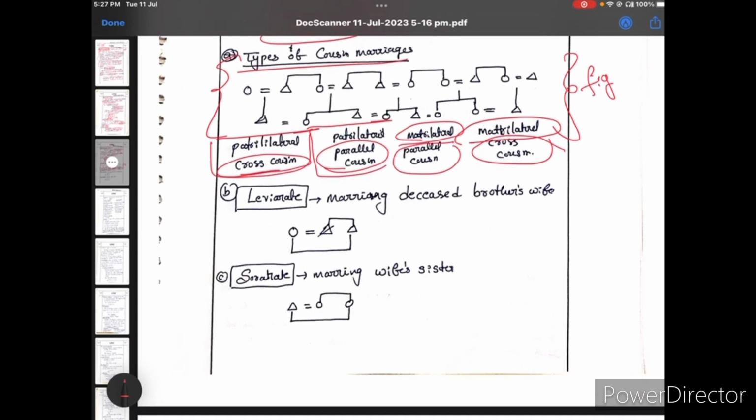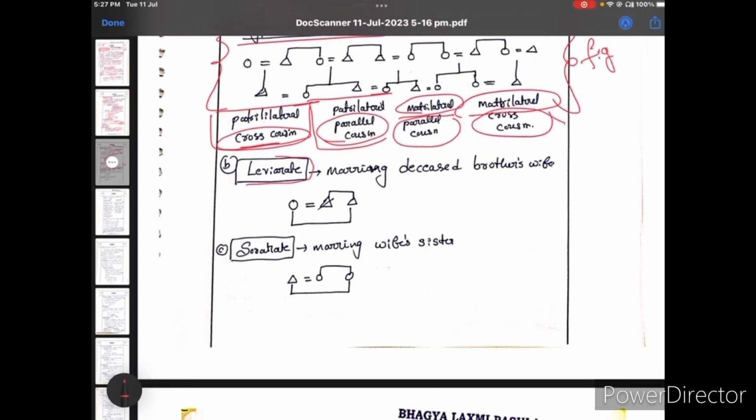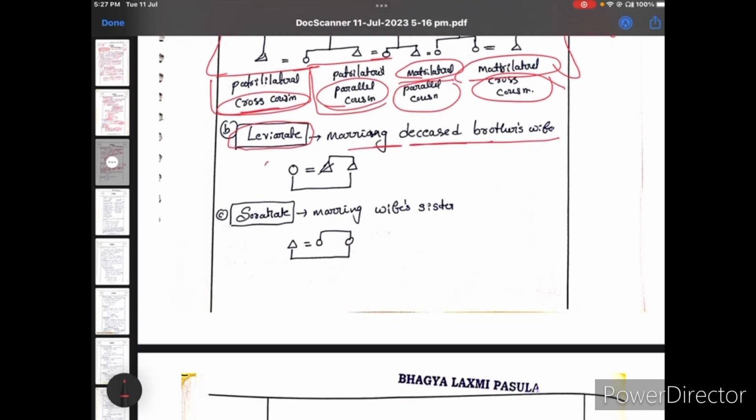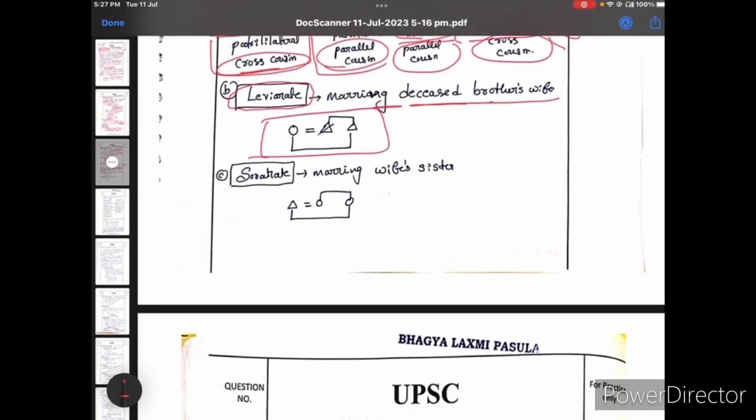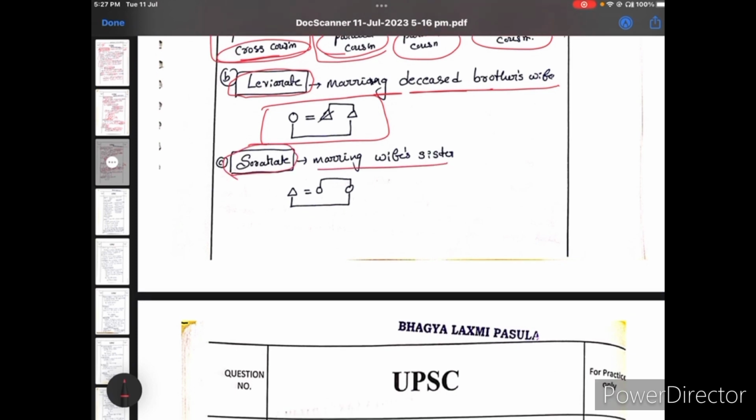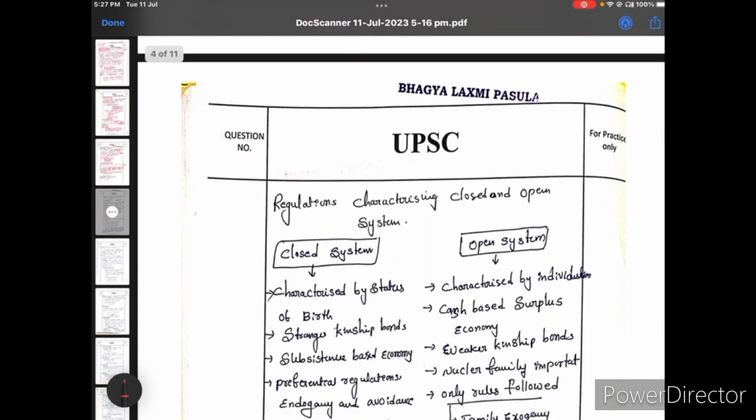You should also give the differences. Next, levirate. What is levirate? Marrying a deceased brother's wife. Here I give a representation and an example. Next, sororate: marrying the deceased wife's sister.